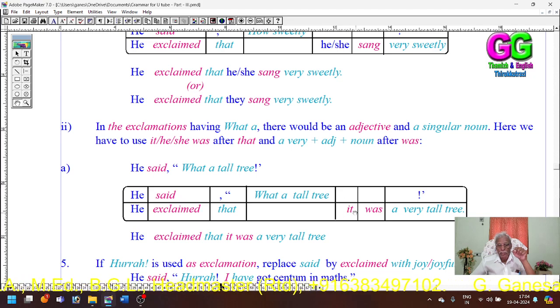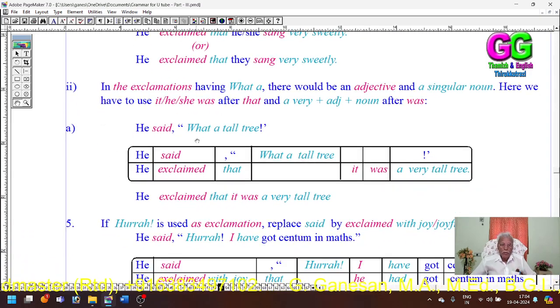Tree, it; boy, he; girl, she. Okay. So he said, "What a tall tree!" He exclaimed that it was a very tall tree.